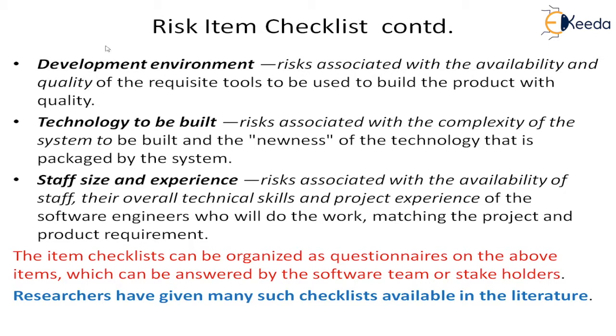So again, we will go to the development environment, the technology to be built, and the staff size and experience. So we have shown four here, and three more are there. So risks associated with the environment, that means the tools.